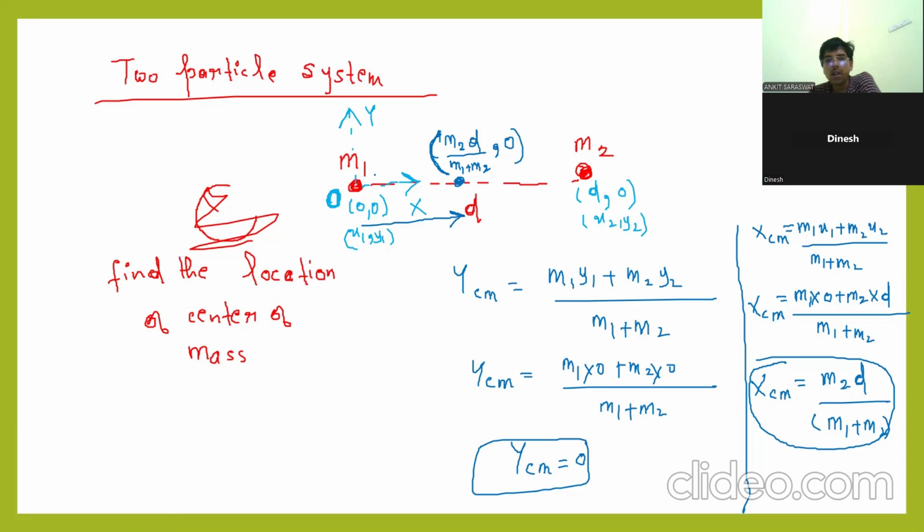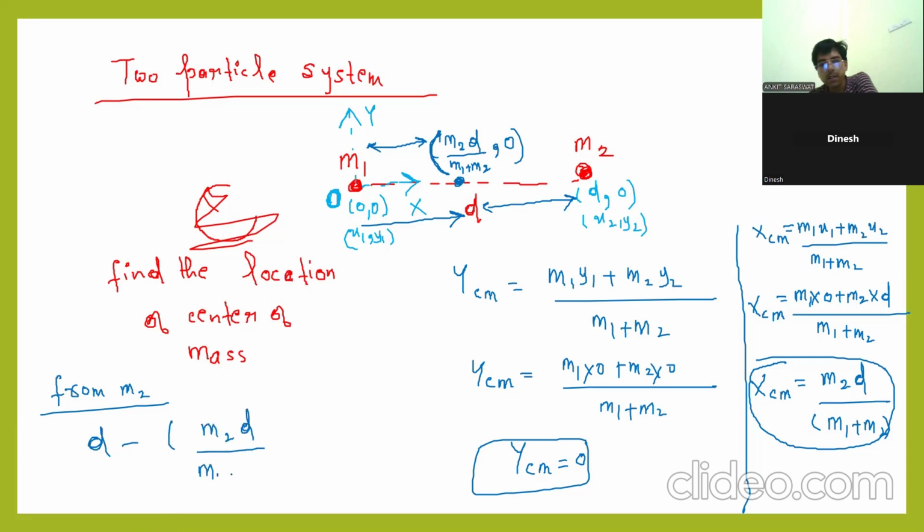This distance is what? Total distance is d. This is m2d by m1 plus m2 from m1. If I ask from m2 how far it is, from m2 it will be how much? d minus m2d by m1 plus m2. Clear? From m2 how much?